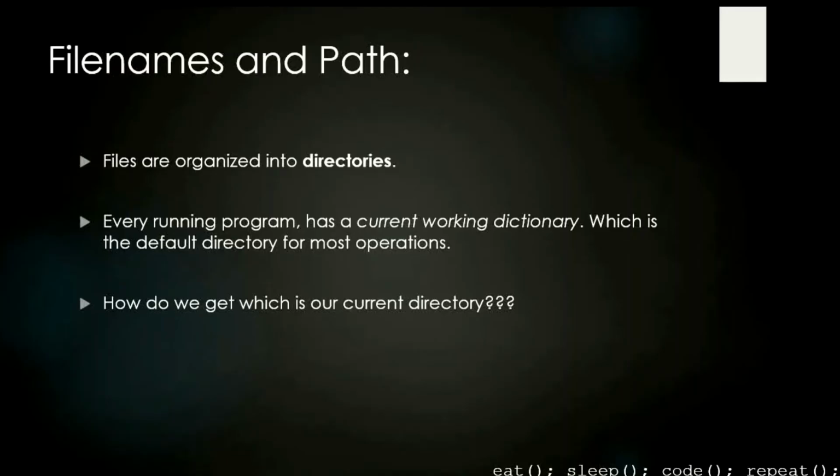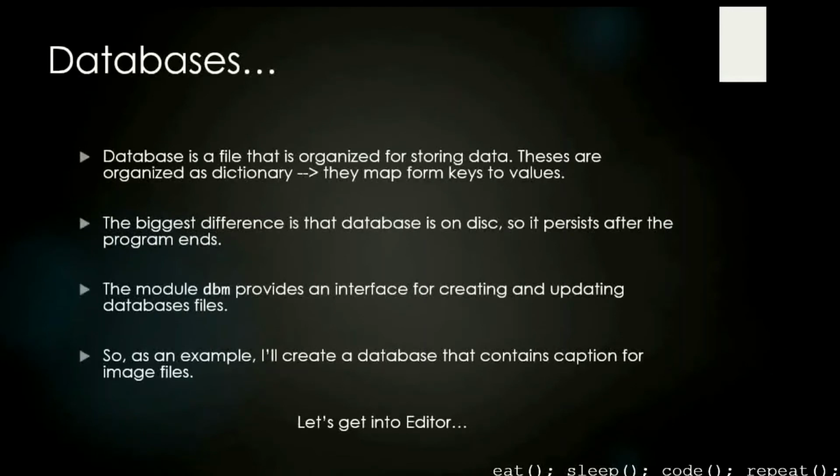Okay, we have seen that we can have the path instead of the file name if our particular file, text file or png file or whatever file, database file, is in a different location. Now let's get into one of the most important topics when you talk about file handling, which is creating databases. A database is nothing but a file that is organized for storing data. Most databases are organized such that they map keys and values.